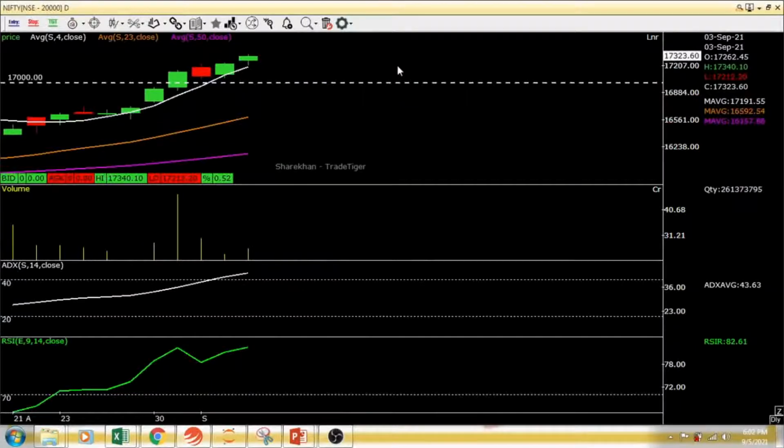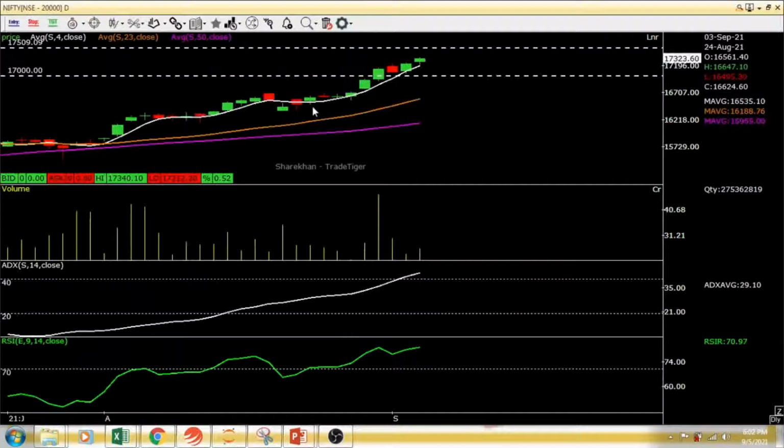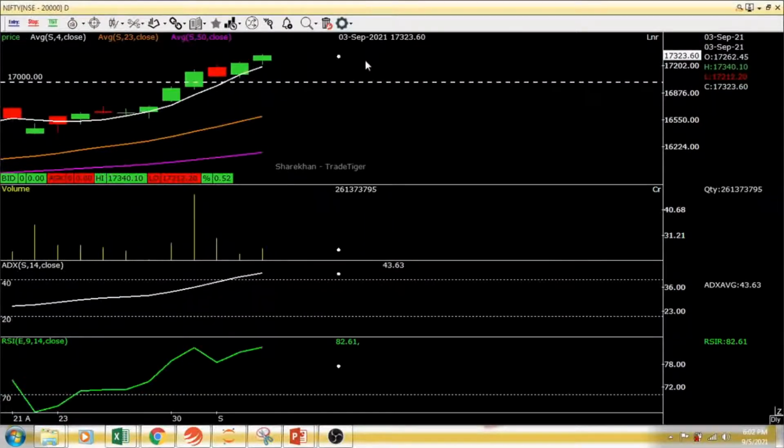And in the last trading session on Friday, you could see we still have buying pressure near the 4 days moving average. Here I have used 3 moving averages. One is the 4 days moving average, another one is the 23 days moving average, and the last one is the 50 days moving average. You could see Nifty took support at the 4 days moving average in the previous session.